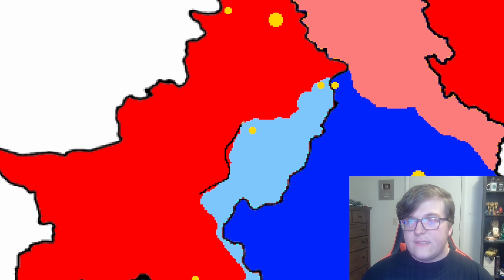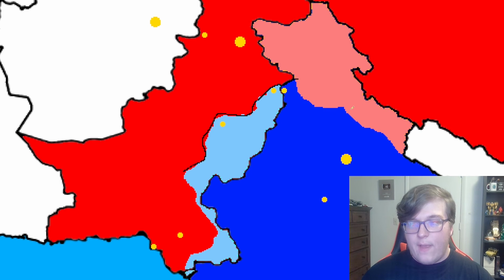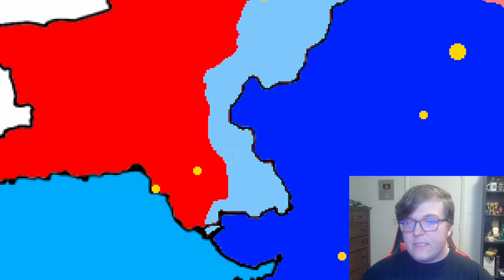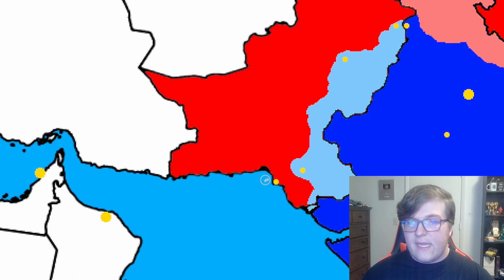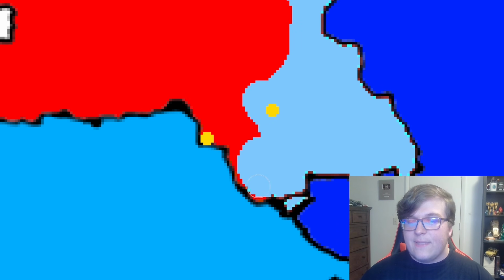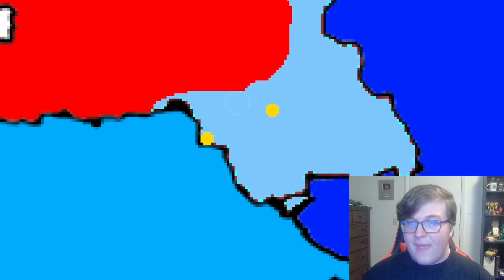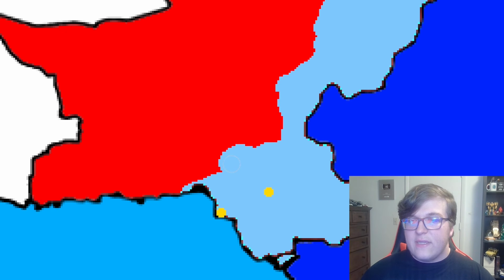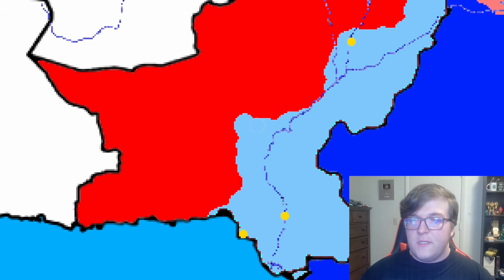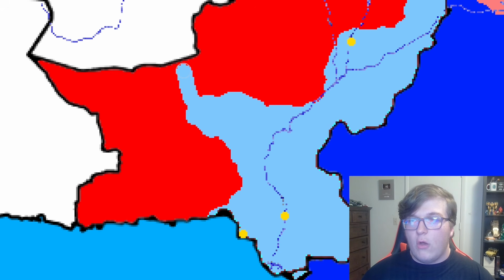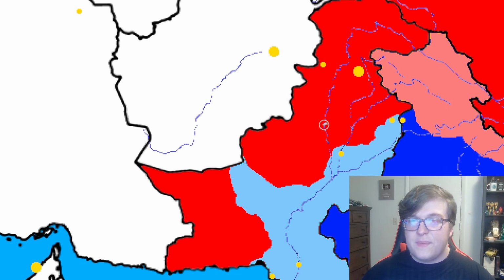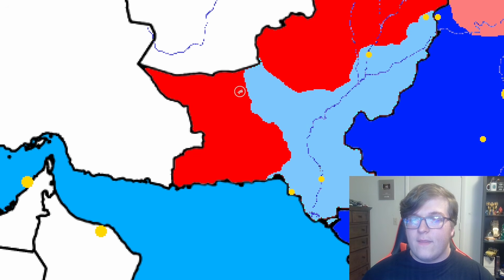So a solid defensive front will be set up here, and the red team will be repelled, while blue team forces enter straight back into this area, almost immediately recapturing this major city here after Chinese forces relocated elsewhere. That left only the local Pakistani military, and that was not enough to hold back the might of the blue team. Just like that, the impressive regain that Pakistan just had in the south is immediately gone. And with that, the blue team doesn't stop advancing. They continue to advance through this area until eventually they reach the border of Afghanistan, officially cutting Pakistan into 2 large pieces, the government in the north and the estranged in the south.